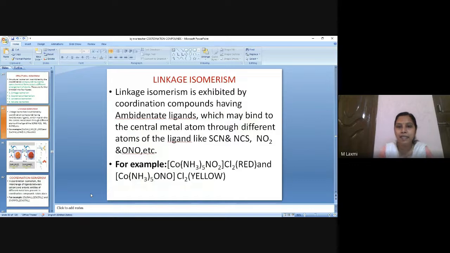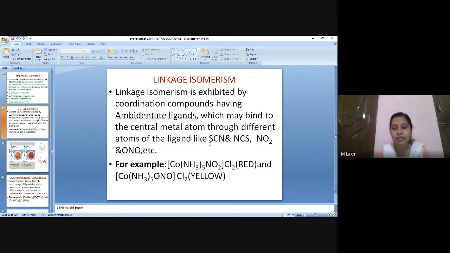What is linkage isomerism? Linkage isomerism is exhibited by coordination compounds which have ambidentate ligands. I think you all remember what an ambidentate ligand is. They use different elements to bind with the central atom. In that we saw the examples nitro, nitrito, cyano, isocyano, sulfato, thio, isosulfato.